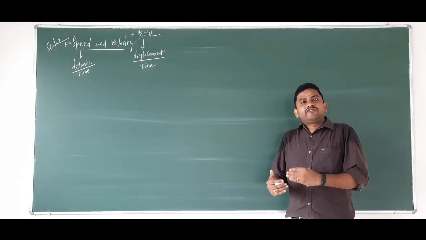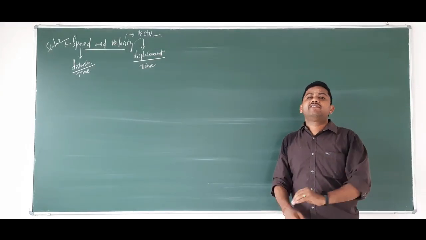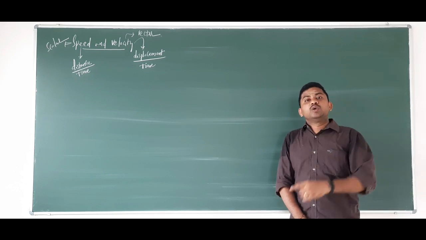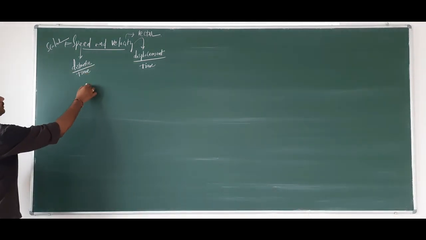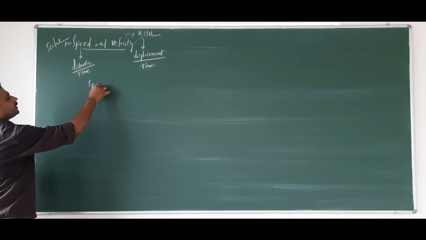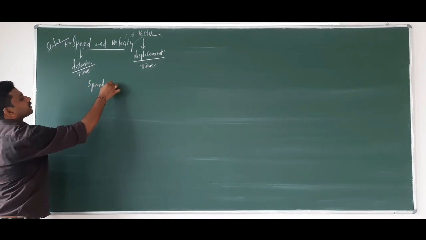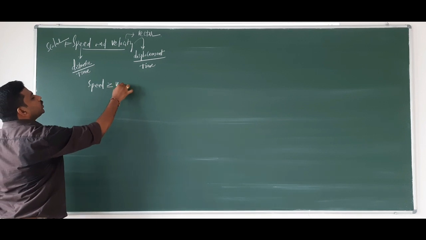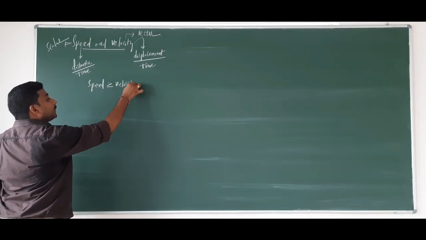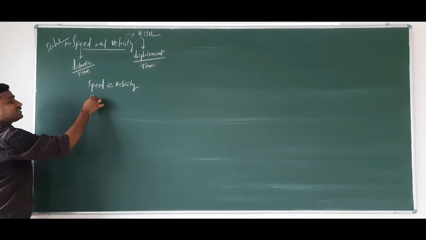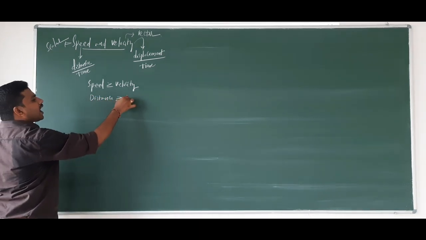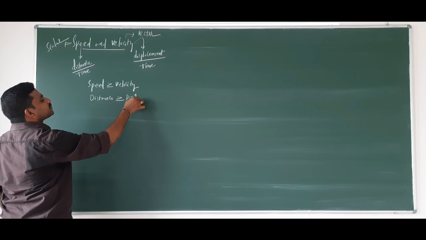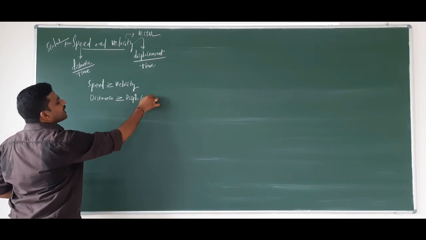There will be different kinds of speed and velocities. Before moving into it, an important expression I am writing here: speed can be greater than or equal to velocity, because distance will be greater than or equal to displacement. I hope you remember the last session.